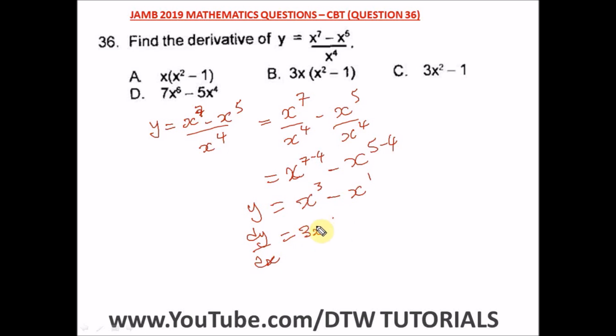So here we have 3 minus 1, which gives 2. And 1 times this will be 1. When you subtract 1 from the power 1, we're going to get 0, and x raised to the power 0 is still 1. So 1 times 1 will still be 1, so we can leave this 1 down here. So the derivative of y is 3x squared minus 1.